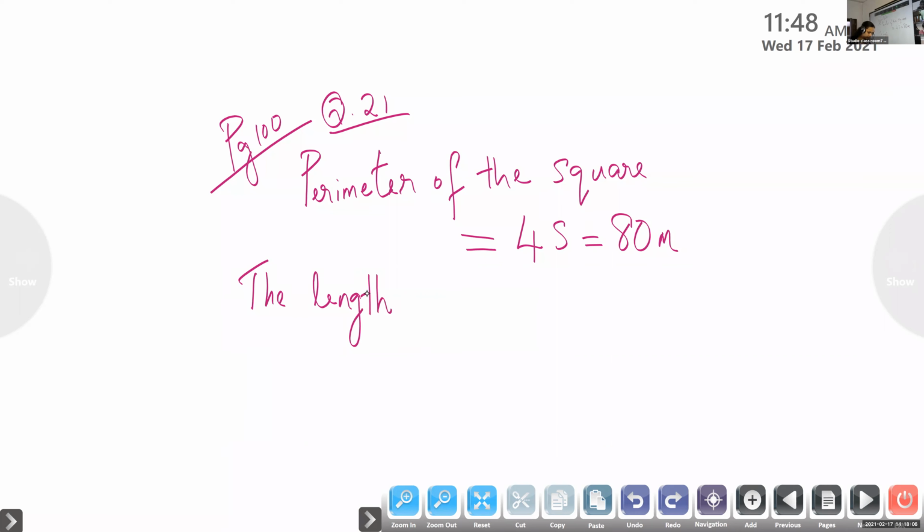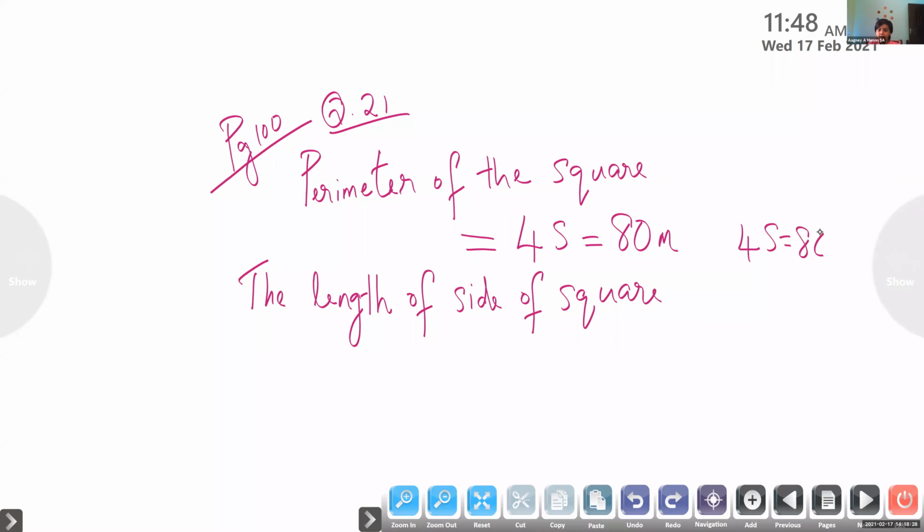The length of the side of the square. Yes, children, you have to tell me what we have to do. 4 into s is equal to 80. Divided by 4. Very good. So 80 meter divided by 4. What's the answer? 20 meter.